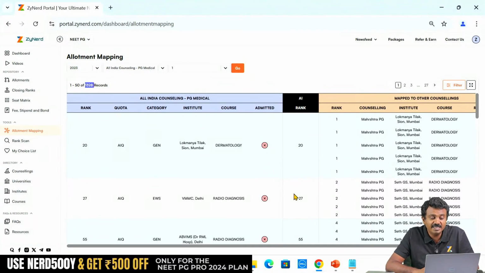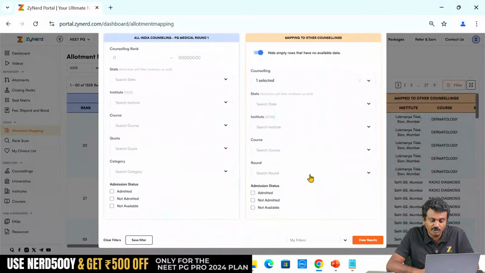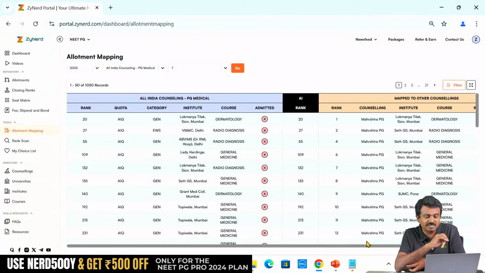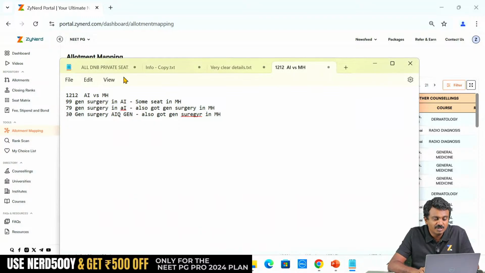Last year in the initial round, we missed selecting round 1, that is why it is higher. You select round 2 because last year there were round 2, round 3 allotments, which is also there in ZyNerd, 1050 allotments. So as against 1212 common allotments, 1050 Maharashtra and All India common allotments were there in 2023.